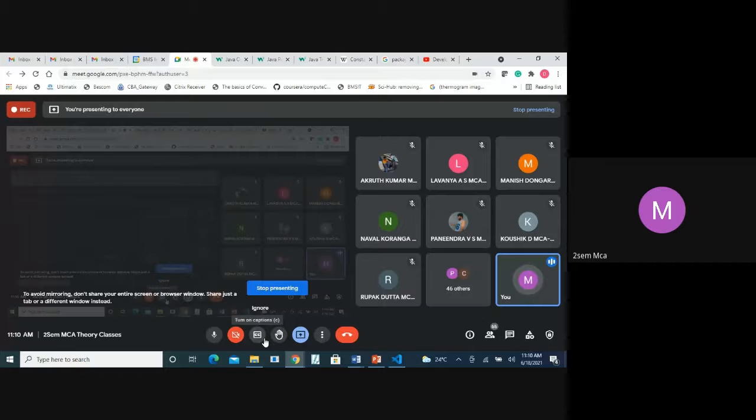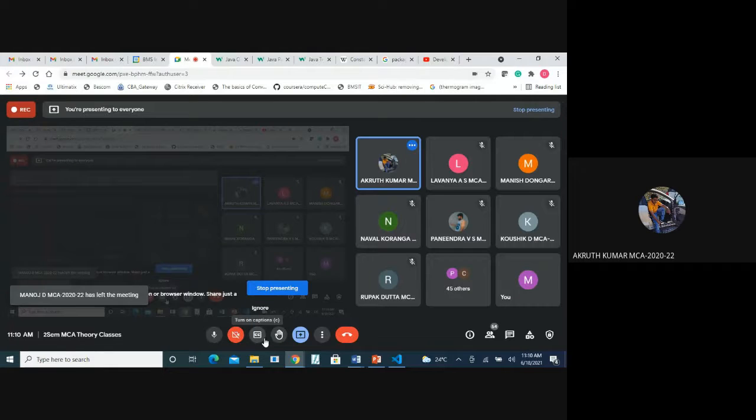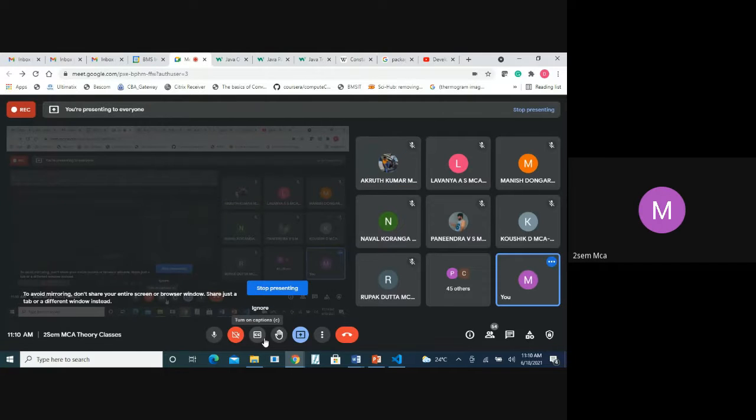Speak about keywords. What is the keyword in both? Class is the keyword for the class, and interface is the keyword for the interface. Yes, good. Next. Next, good.